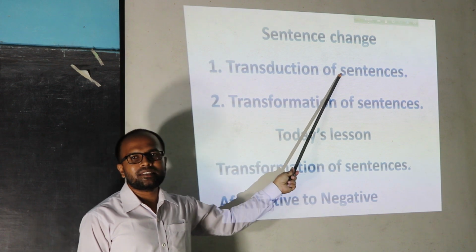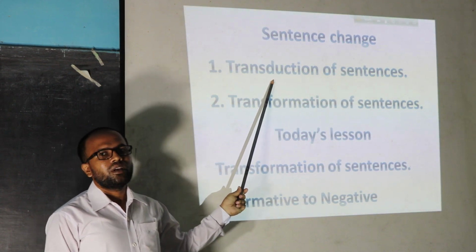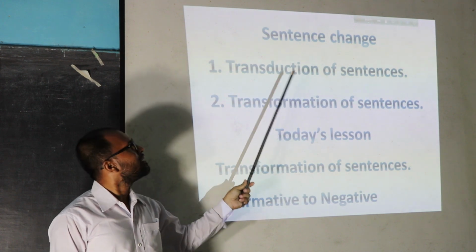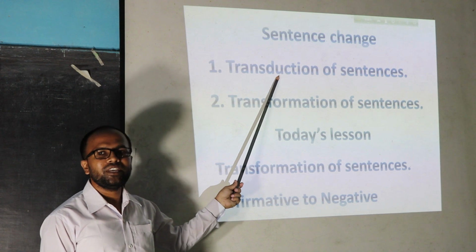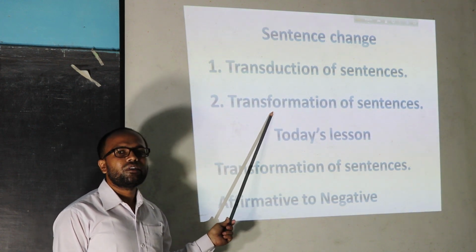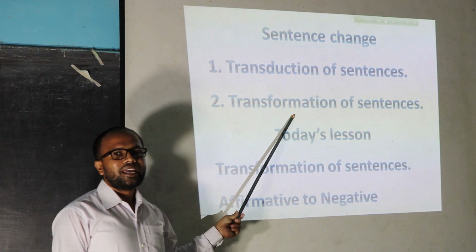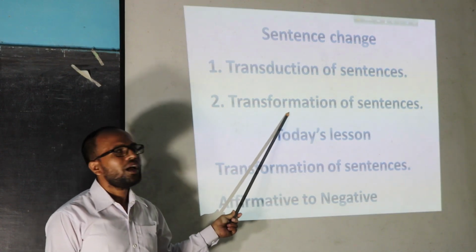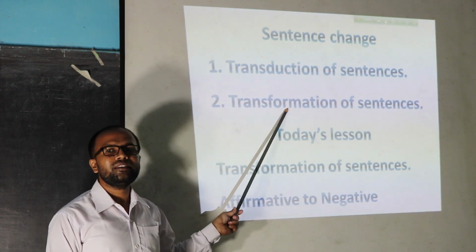Transduction of sentences, in this case, we change not only the sentence but also the meaning of the sentence. But in transformation of sentences, we can change only the form, but the meaning of the sentence is just the same.